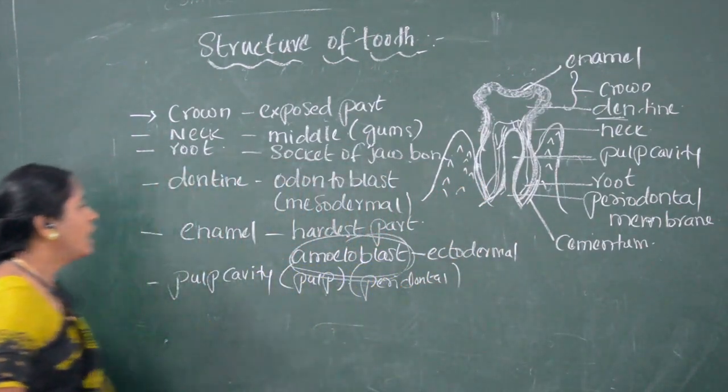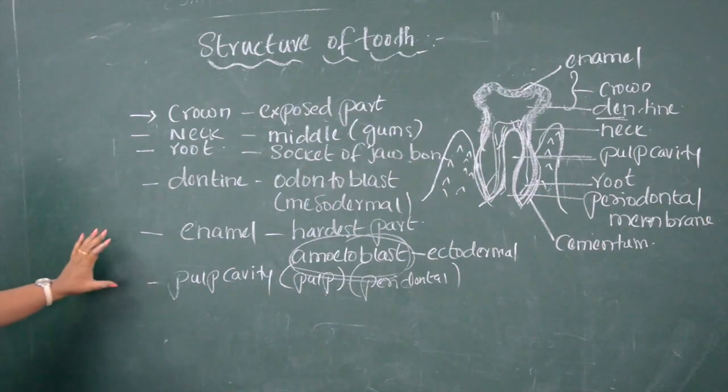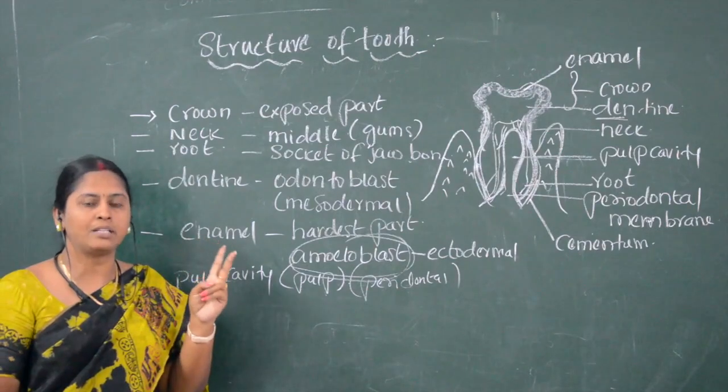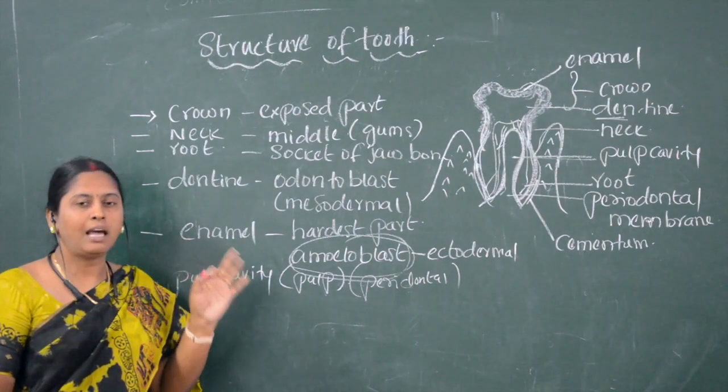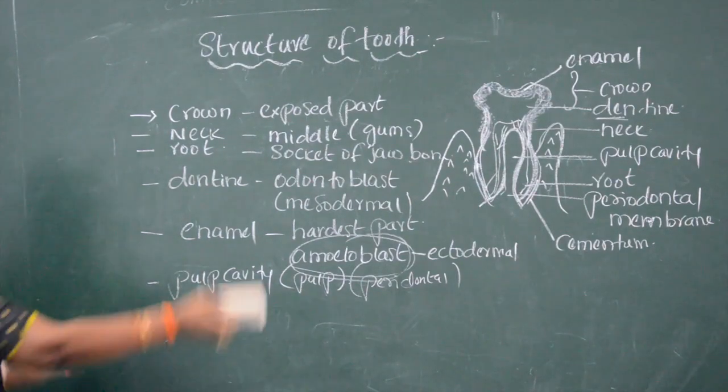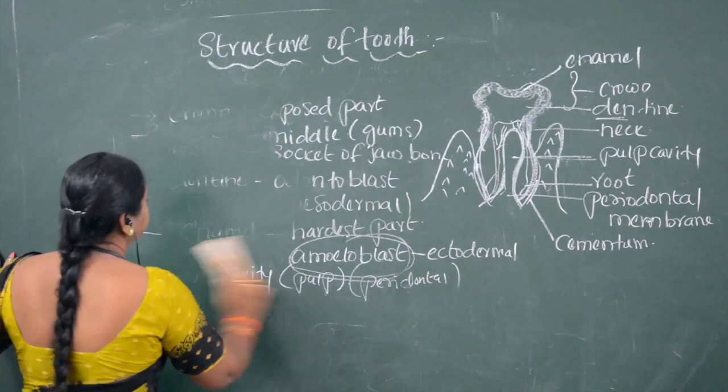Now we will see the other part. Already we have seen that the buccal cavity or oral cavity consists of two parts: one is the teeth, and the other is the tongue. So the next part present in the buccal cavity is the tongue.